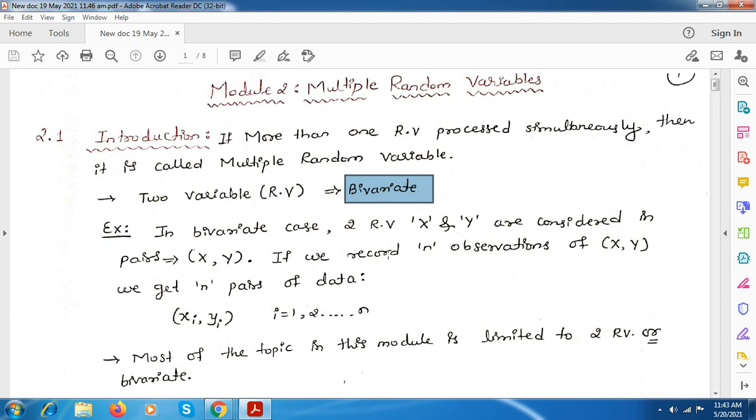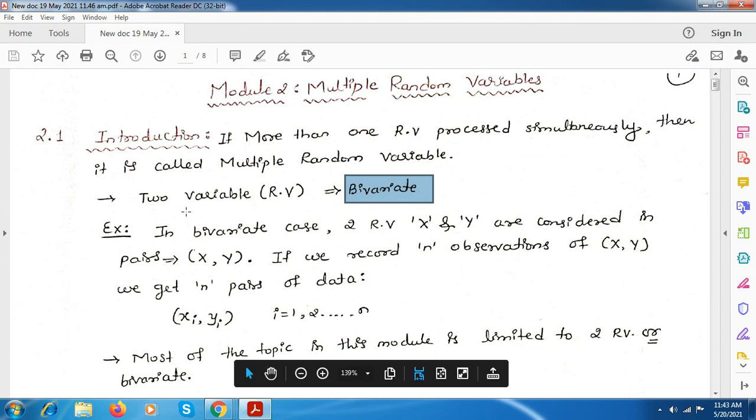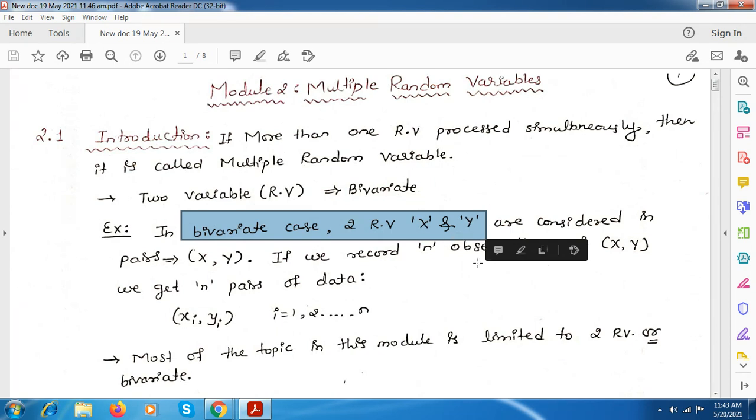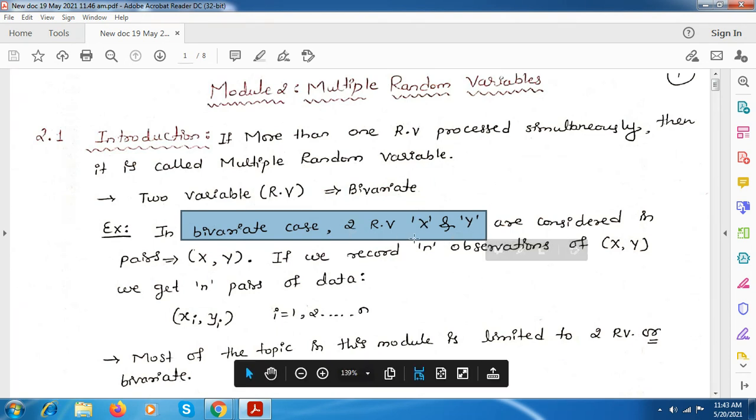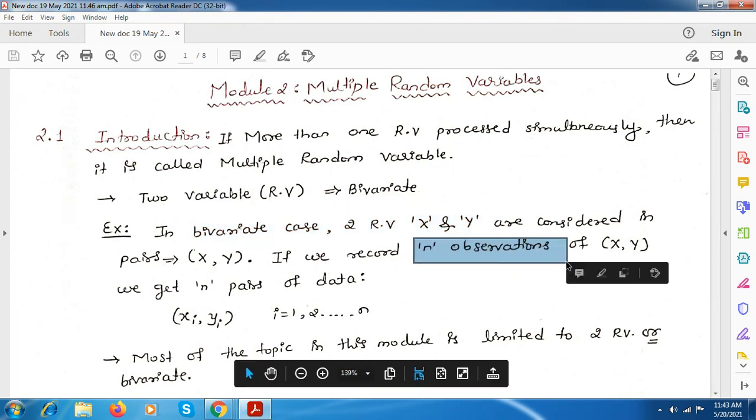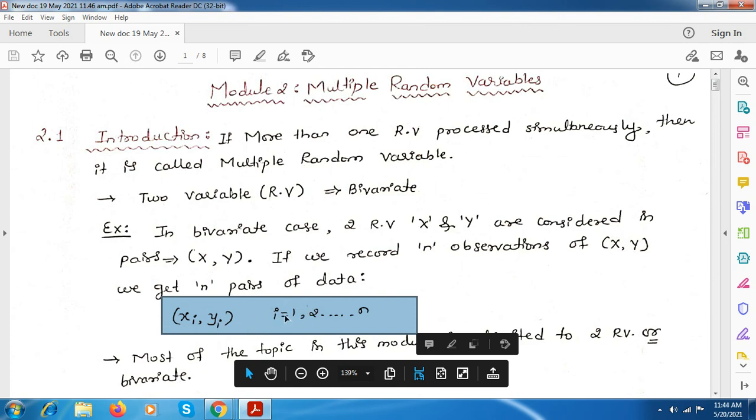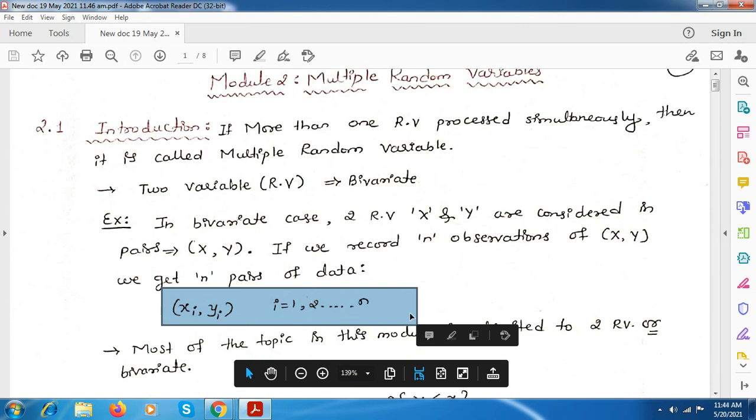Two. Yes, correct. So here two random variables are considered. Here we are considering x and y random variable, and for that we are considering n number of observations. If we consider that, we can write xi and yi, where i will vary from 1 to n.